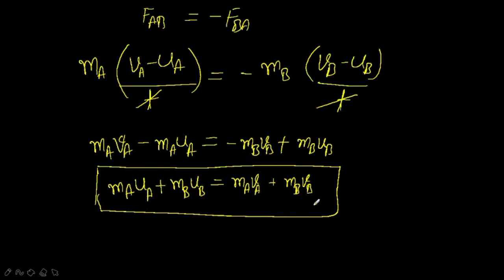So by this we can say that the total momentum remains unchanged or conserved, provided no other external forces act.